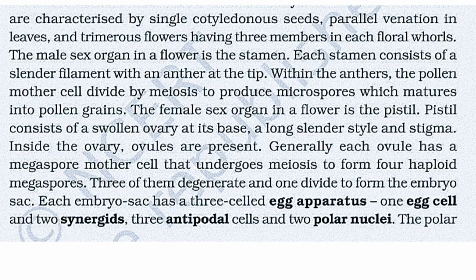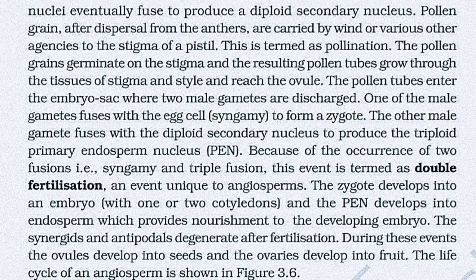The female sex organ in the flower is a pistil or the carpel. The pistil consists of an ovary enclosing one to many ovules. Within the ovules is present a highly reduced female gametophyte termed the embryo sac. The embryo sac formation is preceded by meiosis. Hence, each of the cells of an embryo sac is haploid. Each embryo sac has a three-celled egg apparatus, one egg cell and two synergids, three antipodal cells and two polar nuclei. The polar nuclei eventually fuse to produce a diploid secondary nucleus.